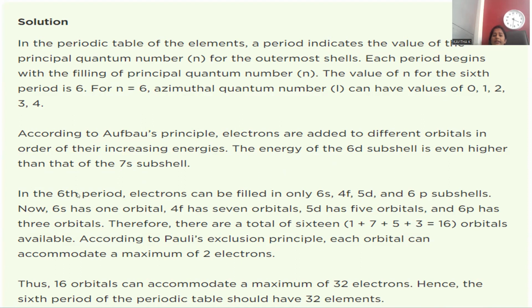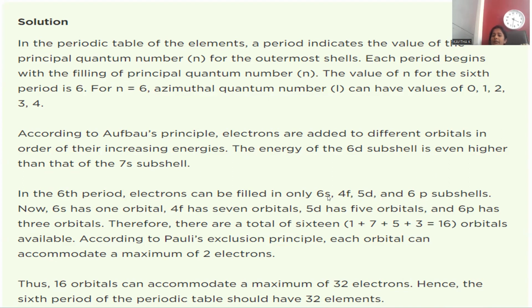In the 6th period, the possible orbitals are 6s, 4f, 5d, and 6p. The S subshell has only one spherical orbital. F orbitals are 7, able to accommodate 14 electrons. D orbitals are 5, able to accommodate 10 electrons. P orbitals are 3, able to fill up 6 electrons.